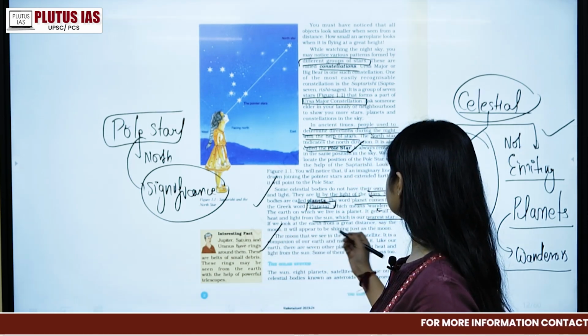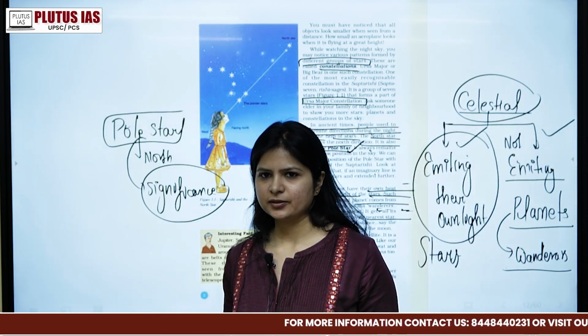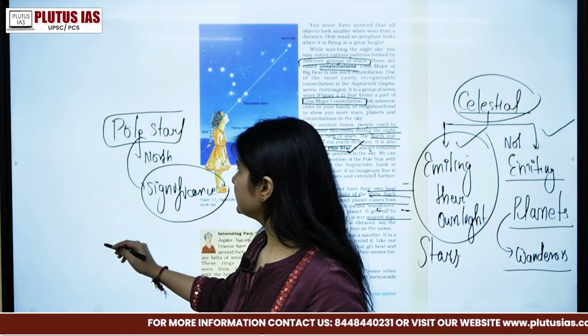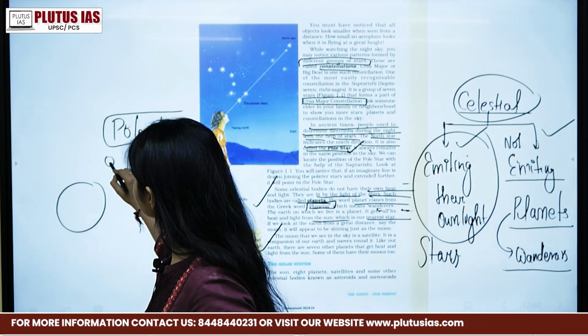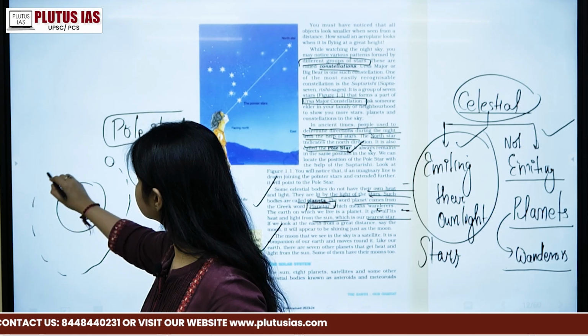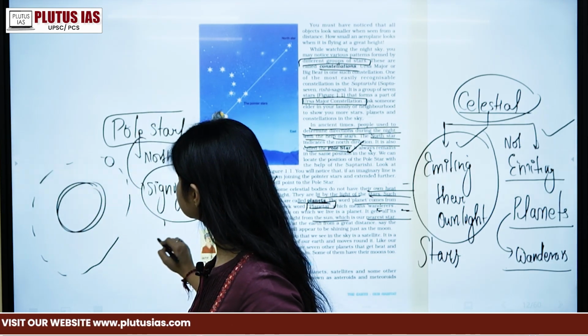The moon that we see in the sky is a satellite of the earth. This is a natural satellite of the earth. The moon revolves around the earth like the earth revolves around the sun.